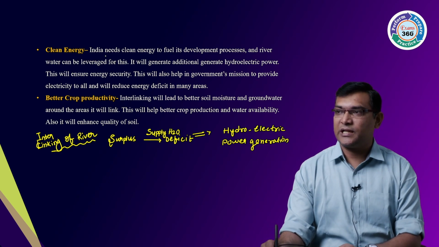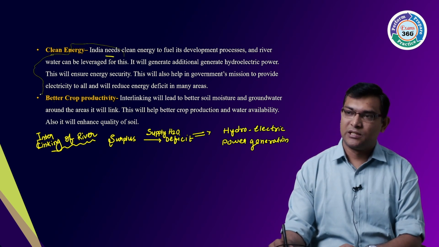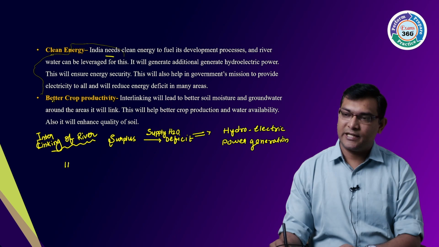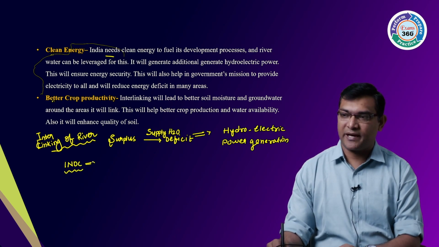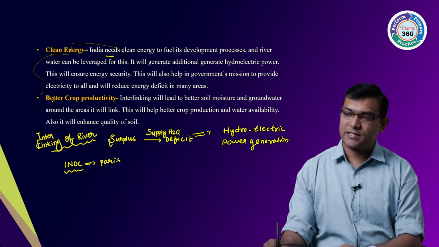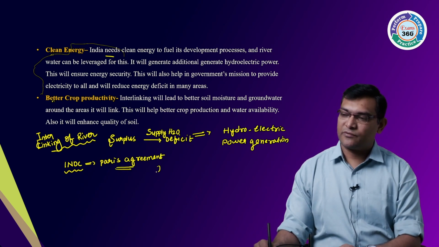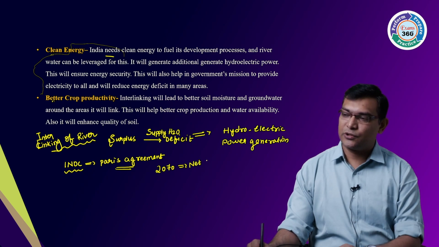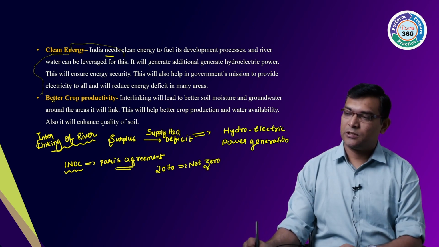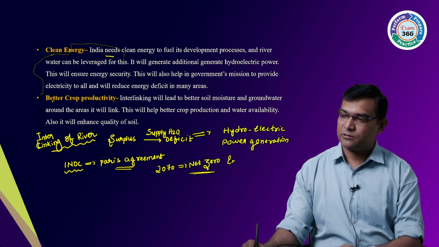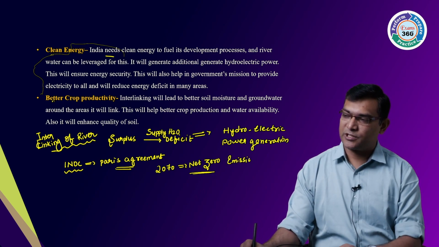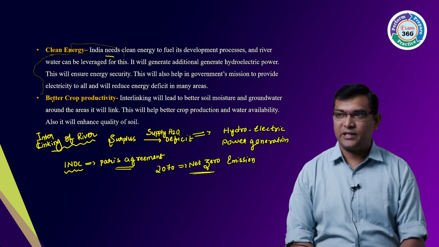So India needs clean energy, and we have also promised in the INDC, the Intended Nationally Determined Contribution, in the Paris Agreement and also in the COP. We have said that by 2070 we will be net zero in emissions. Net zero from the emission point of view.